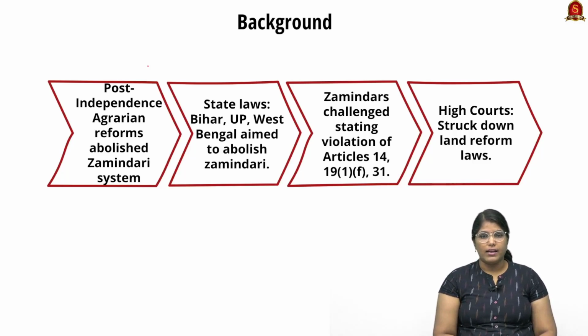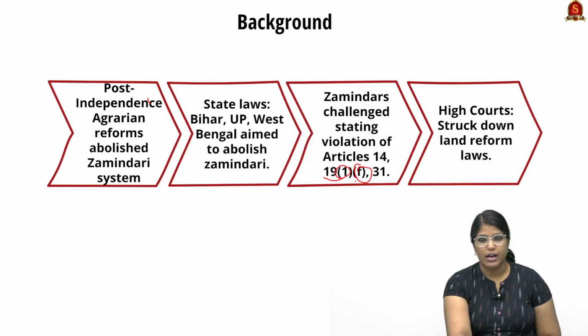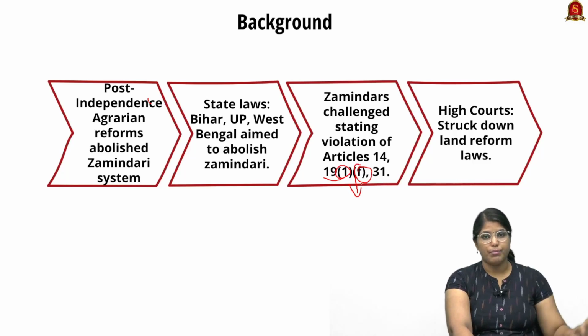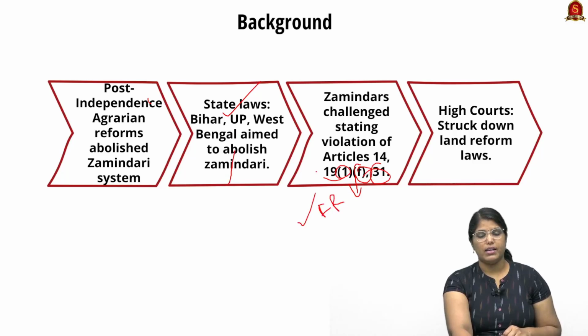They said that it violates Article 14, right to equality, and Article 19(1)(f), which is nothing but the right to acquire property. Article 31 is the right to property. These three are fundamental rights, so the law violates the fundamental rights. So they gave a petition to the court.